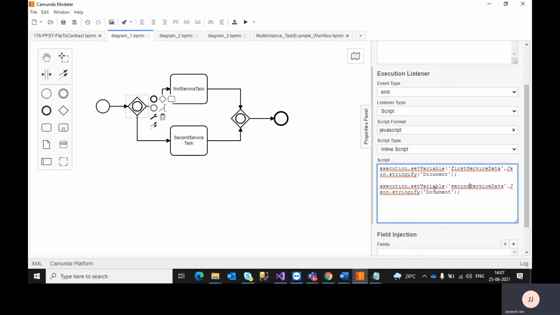What does this line mean? I have a document. Earlier, I was using the same document object in my first service task as well as in my second service task.